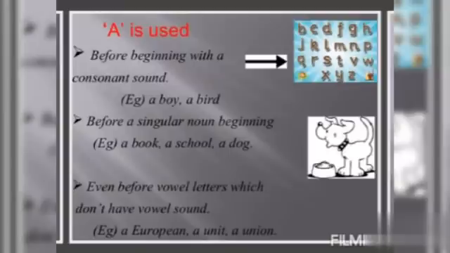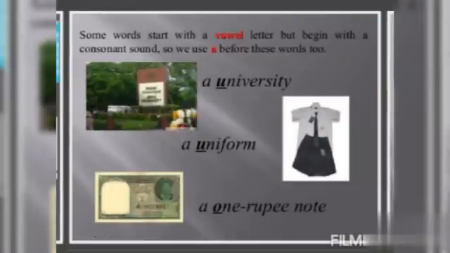Before a word beginning with a consonant sound, for example, a boy, a bird. Next, before a singular noun beginning, for example, a book, a school, a dog. Even before vowel letters which don't have a vowel sound, for example, a European, a unit, a union. Some words start with a vowel letter but begin with a consonant sound. So, we use a before these words too.